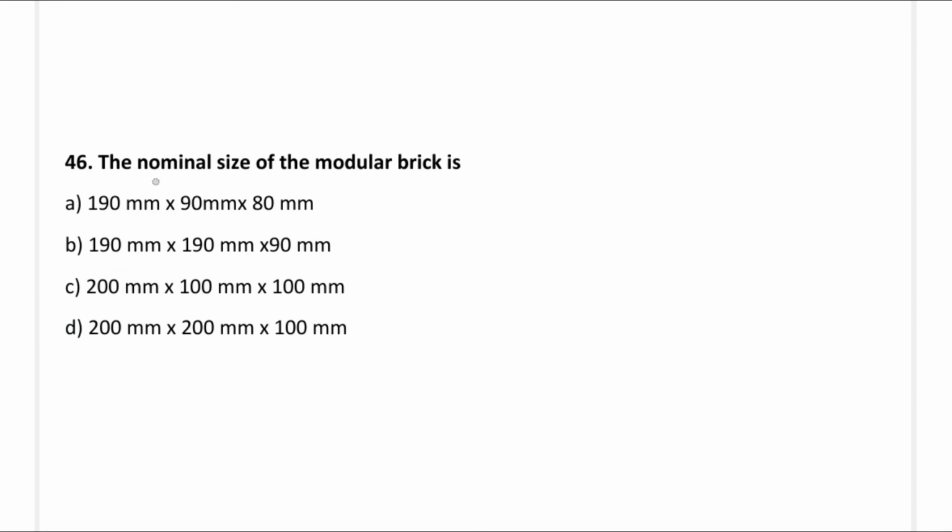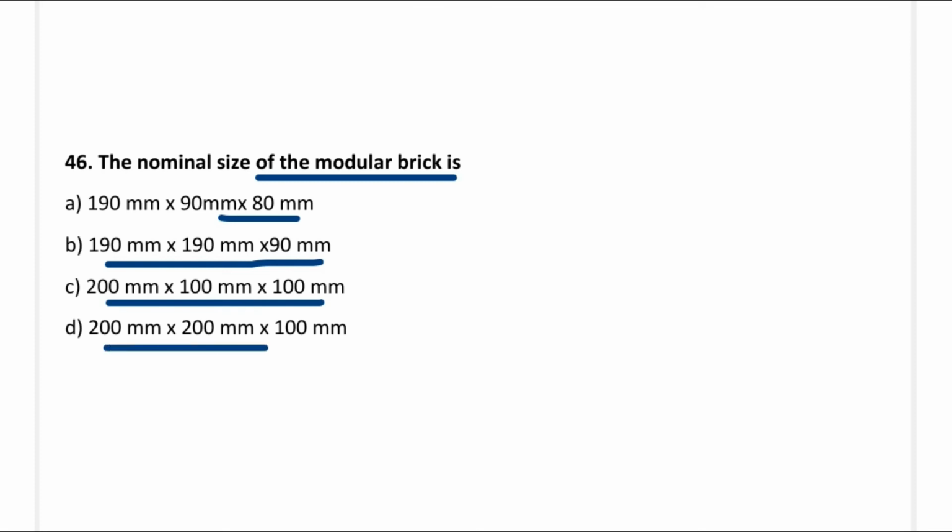So next question, the nominal size of the modular brick is: option A, 190 mm by 90 mm by 80 mm; option B, 190 mm by 190 mm by 90 mm; option C, 200 mm by 100 mm by 100 mm; option D, 200 mm by 200 mm by 100 mm. So the correct answer is option C, 200 mm by 100 mm by 100 mm. So we need to concentrate, this is the modular brick. A normal brick is 190 mm by 90 mm by 90 mm.